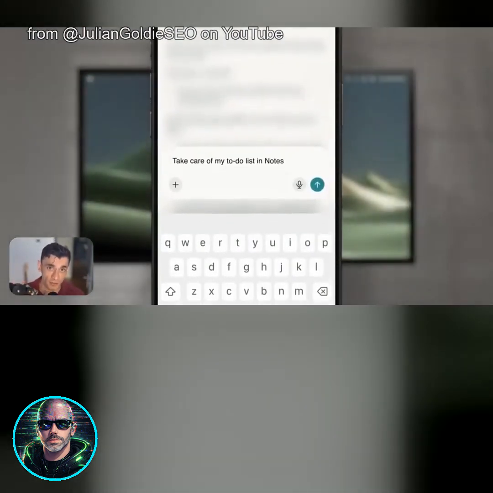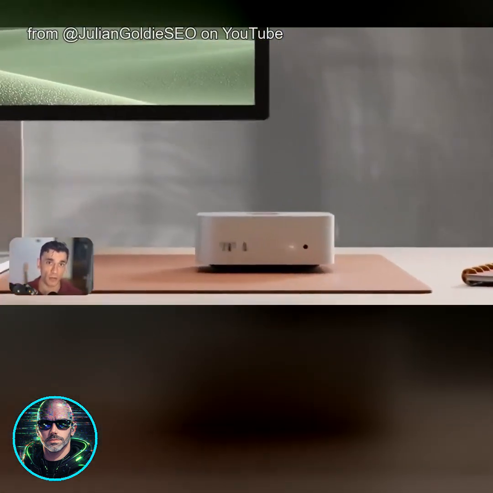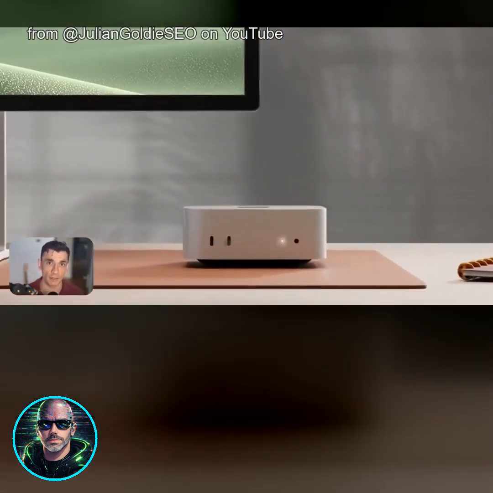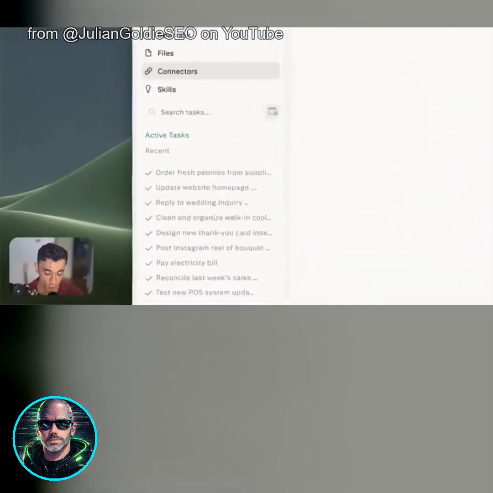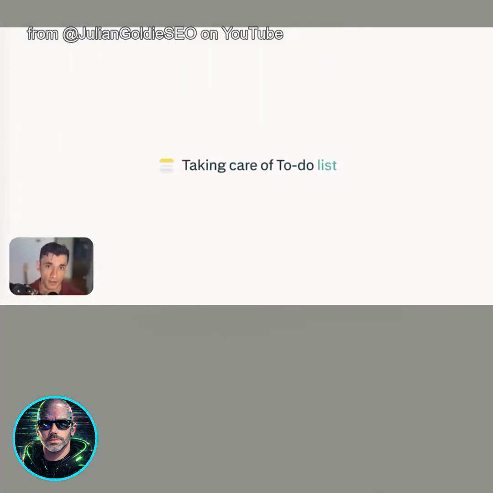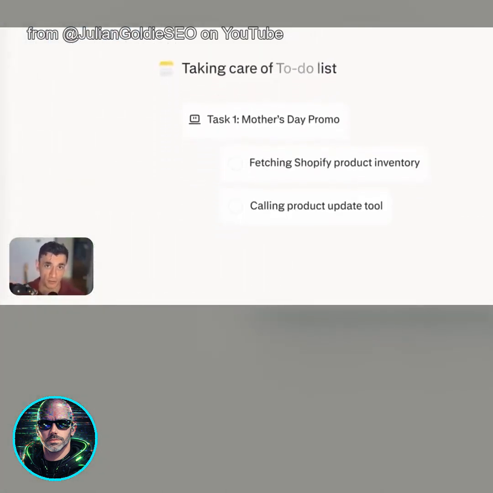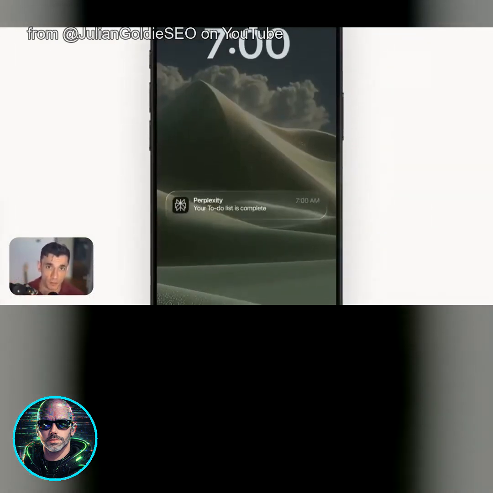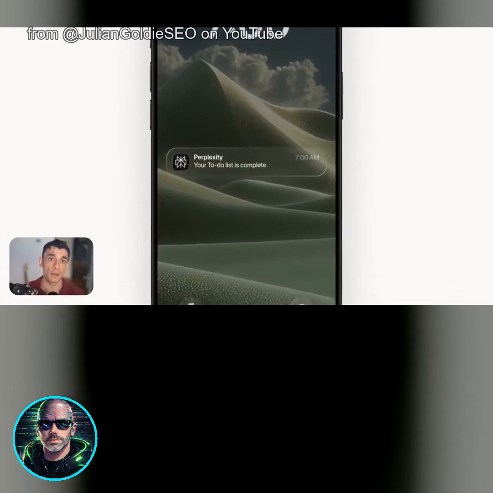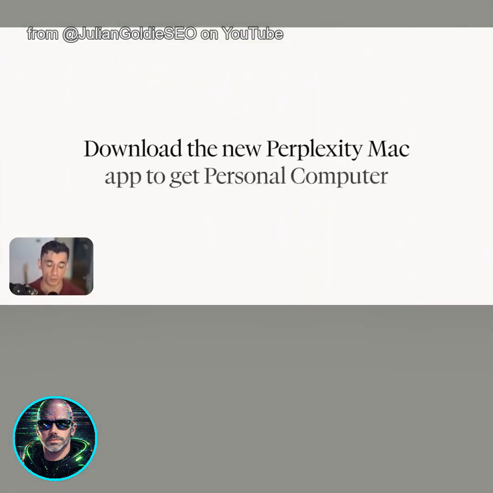Most AI tools live in the cloud. They can't see your files or open your apps. They only do what you copy and paste in. That's why you keep bouncing between tabs. Personal Computer flips that around. It works on the same machine where your real work already lives: documents, spreadsheets, emails, messages. You activate it with one shortcut. Press both command keys at the same time. A command bar pops up, you type or talk to it, and it goes.